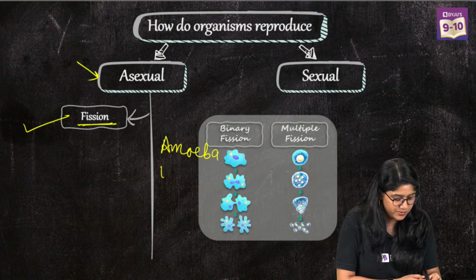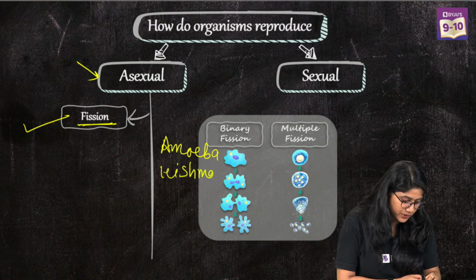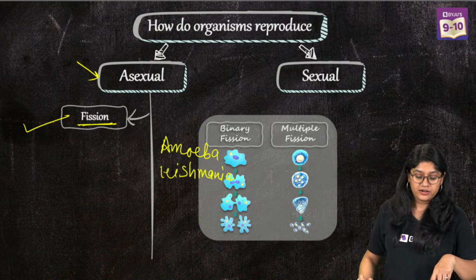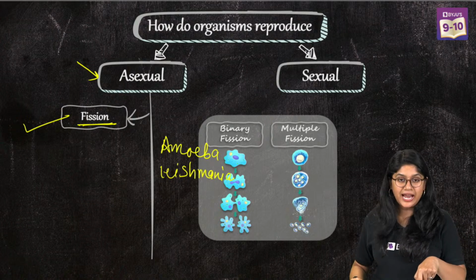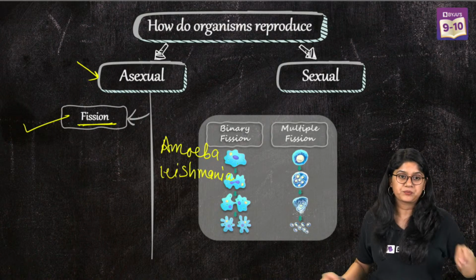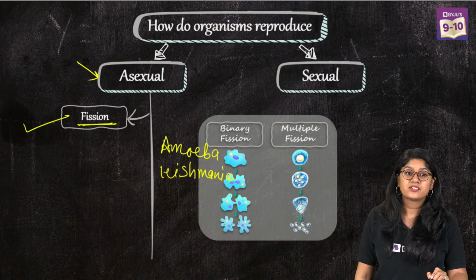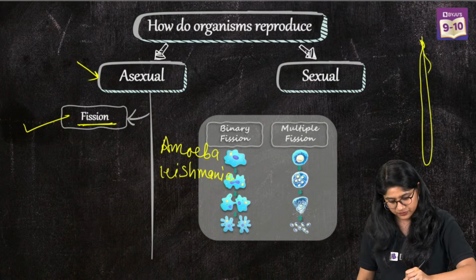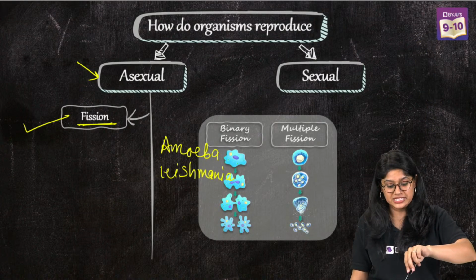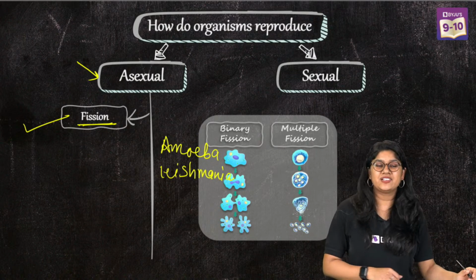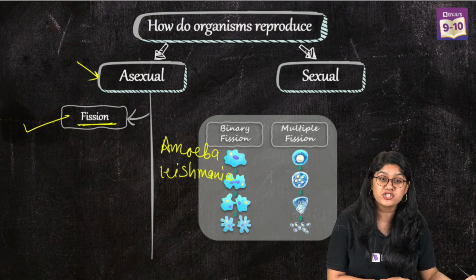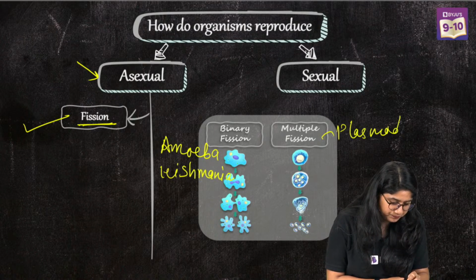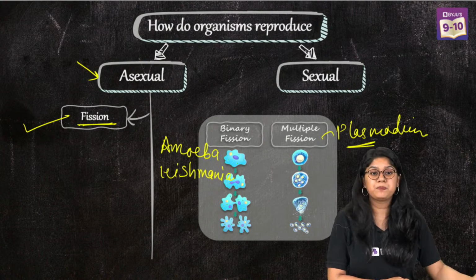Very good, everyone. Leishmania. But there's a difference between these. In binary fission, we are looking at the division which is happening at the center. In Leishmania, we'll see that the division will occur in the longitudinal way. That's the main difference between these. And then we have multiple fission, and we see multiple fission in the plasmodium.